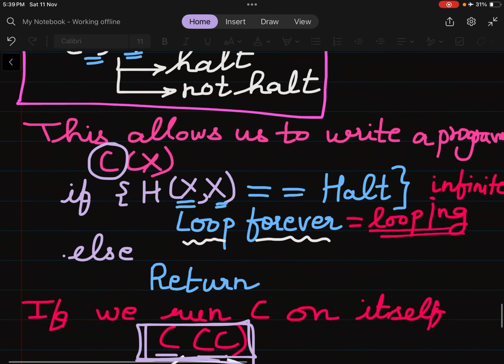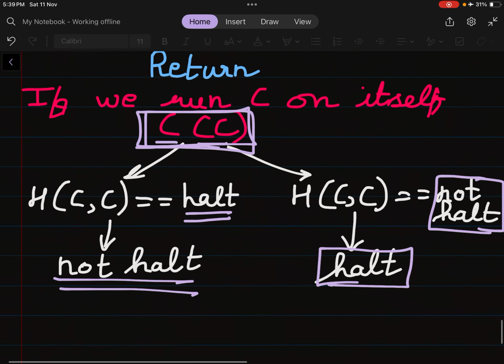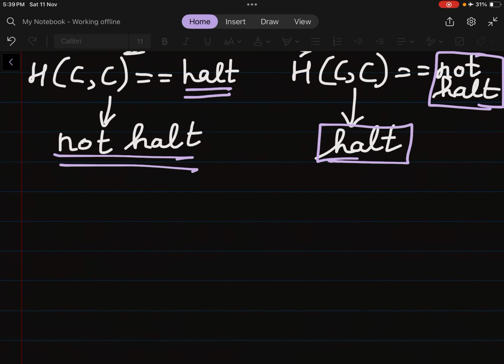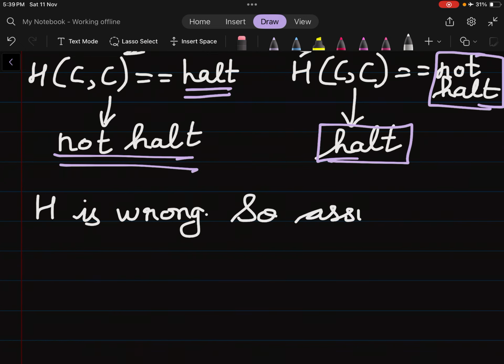There is no such machine in the world which will tell us whether it is halting, terminating, or not terminating. So we say that H is wrong. What do we mean by that? We assume H exists, and that is wrong.